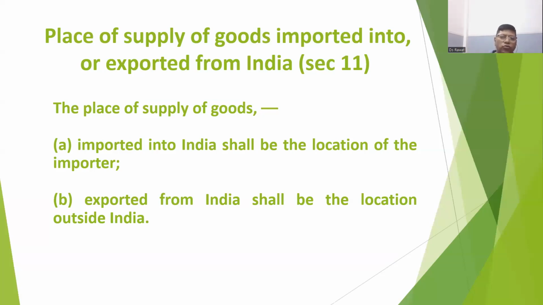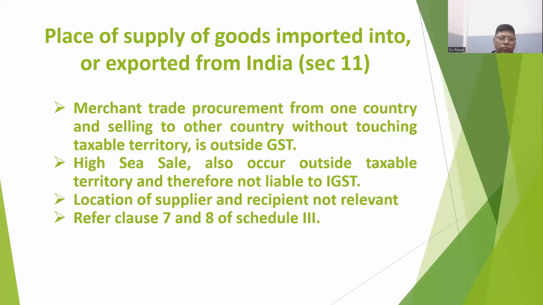Now we have to come to some facts about this. What is merchant trade? Merchant trade, what happens? Suppose there is a party in Delhi which buys goods from Malaysia and sends directly to the US. So it is a merchant trade. The goods are not coming to India. Goods are sent from Malaysia directly to the US.